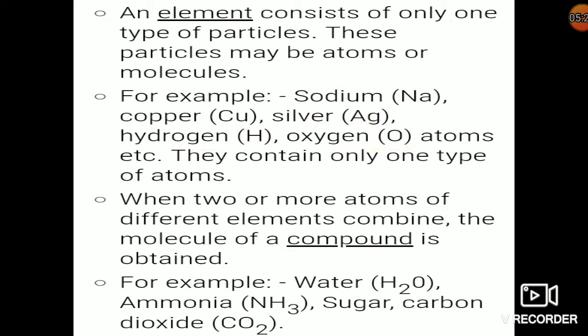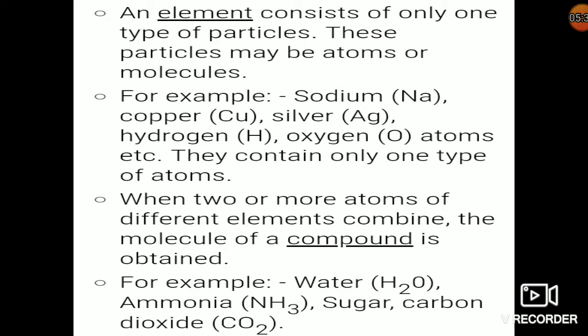Here in the formula also, you see the oxygen gas formula is O2. Here you are getting only oxygen atoms. Ozone formula is O3. Only one type of atom is there. So any substance that contains only one type of atom is called an element.